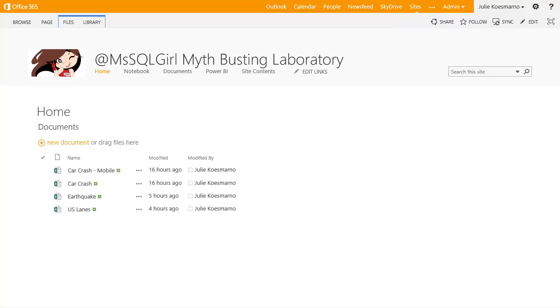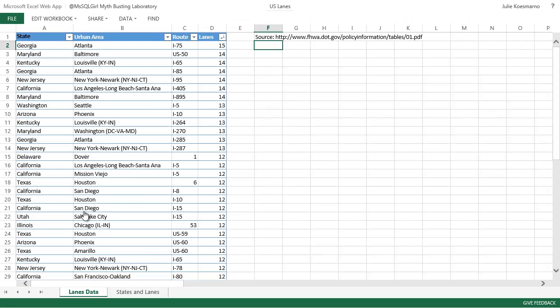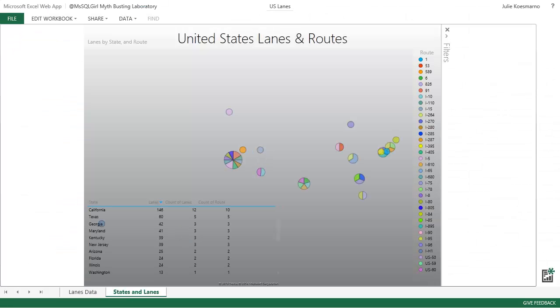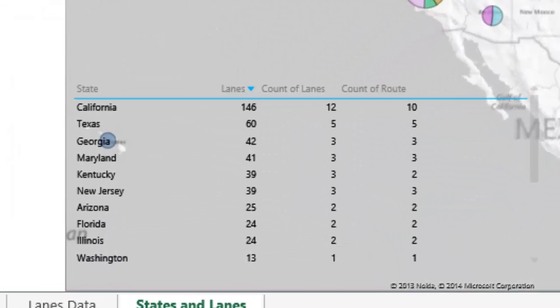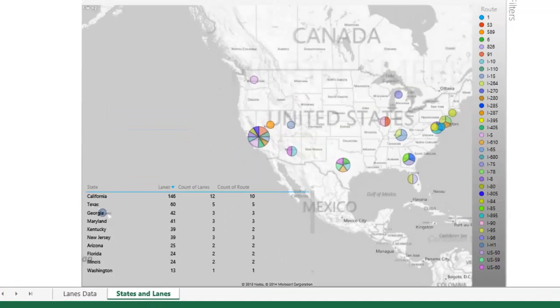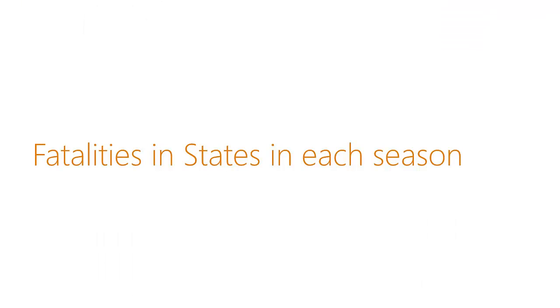The US lanes workbook in my myth-busting lab contains the information that I need. By clicking on the States and Lanes tab on the bottom, I switch to Power View immediately. Now we know that California and Texas are the top 2 states with wider roads.